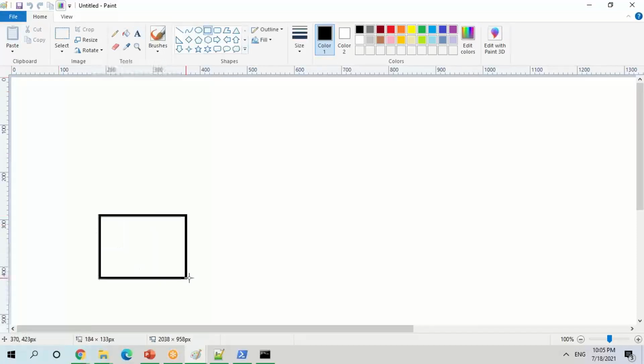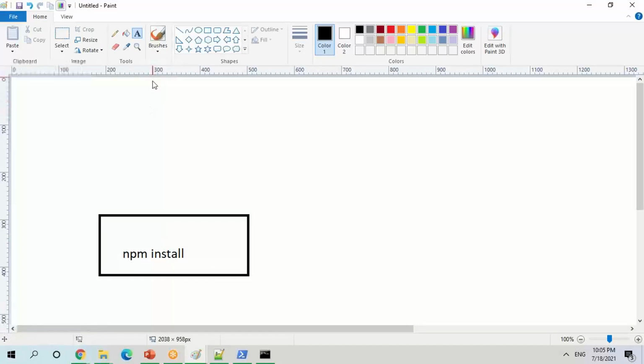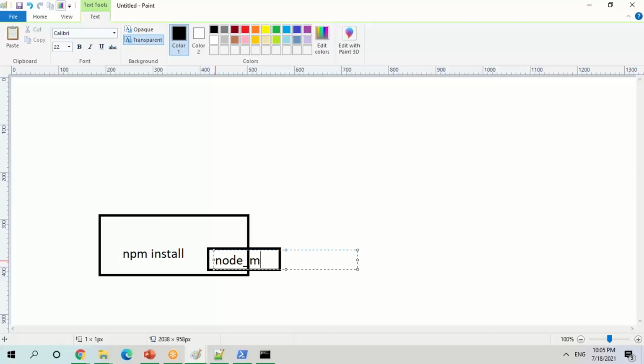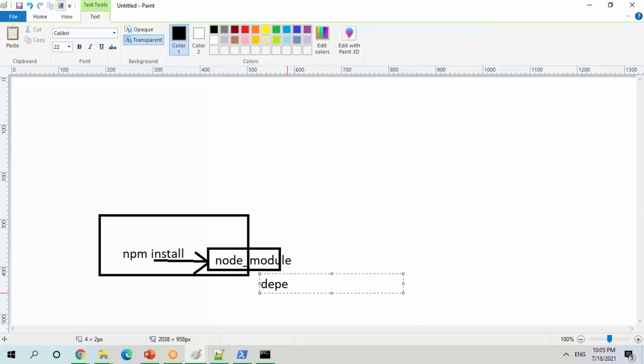So what is the command you are going to use? In your build server, you are going to give npm build, or npm install. So what will it do? The way Maven is pointing to the .m2 folder, in the same way it will be pointing to your node_modules folder. And in the node_modules folder, the way your .m2 works, this should have all the npm specific dependencies.